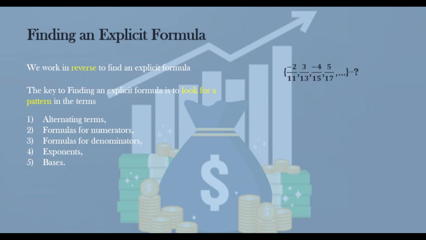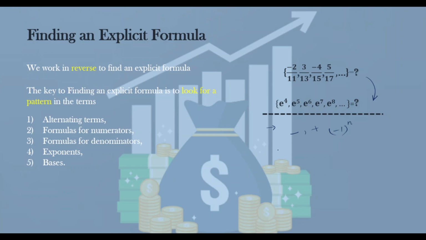Now here we have a given sequence and another sequence, and we are asked to find the explicit formula. For the first sequence, the terms alternate. We can see that for the first one, the terms alternate between negative and positive sign, so we can use (-1)^n for alternating terms.